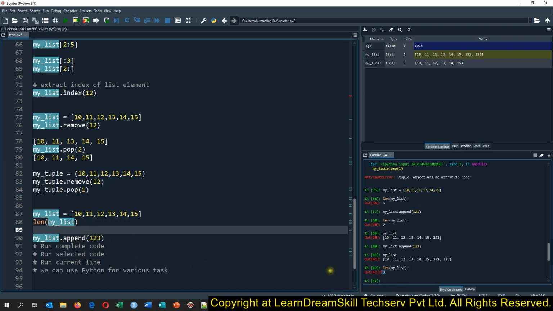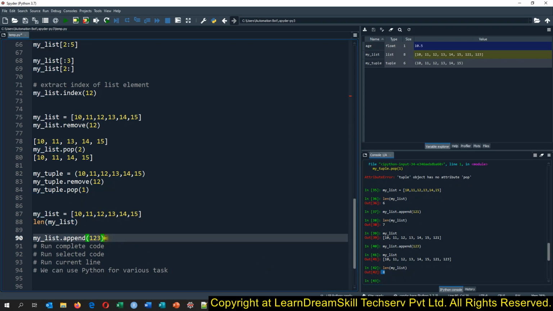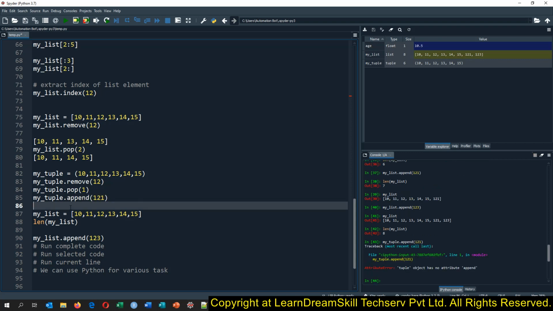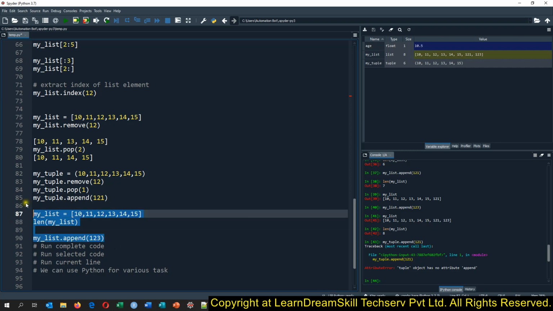Now we have 8 elements, but we cannot do that on the tuple. Let me show you here itself: tuple dot append and 121. See, it gives an error because we cannot change the values of the tuple, or add or delete anything, we can do nothing actually. So that is how we can work with the list and tuple.